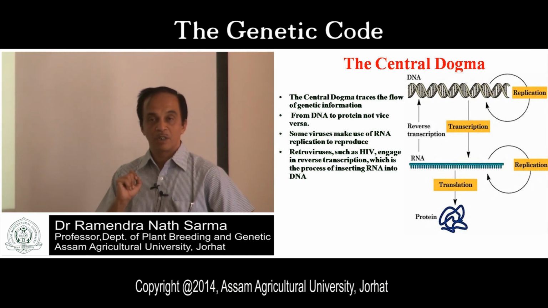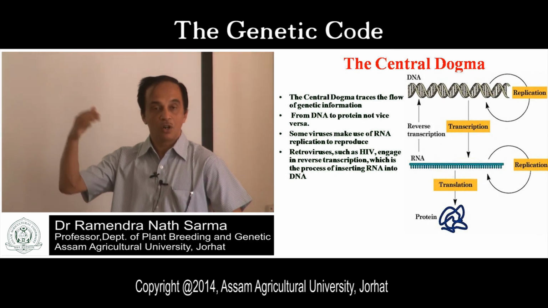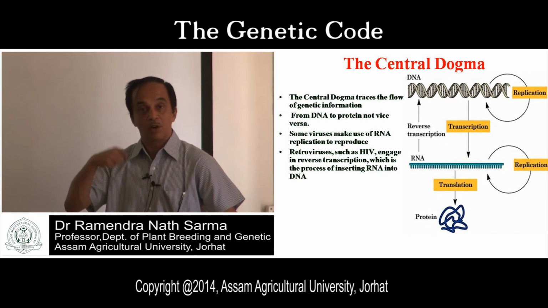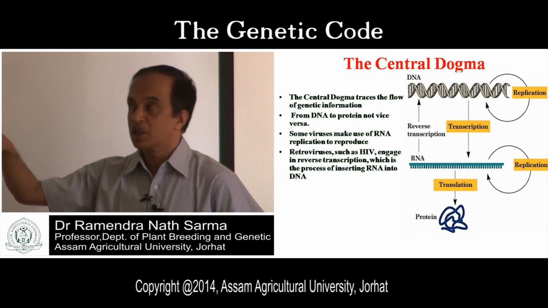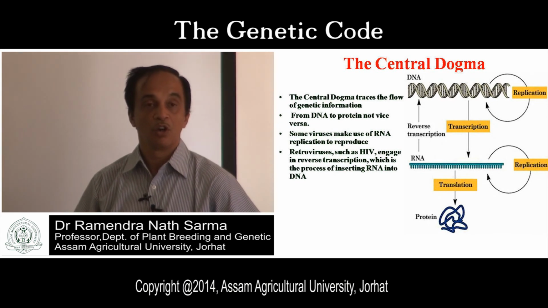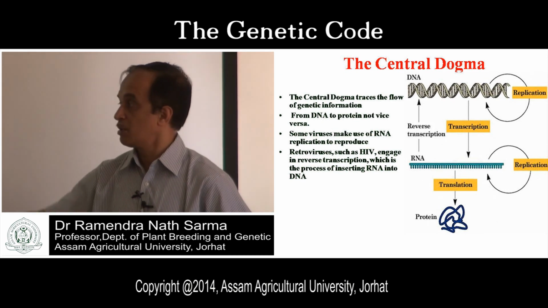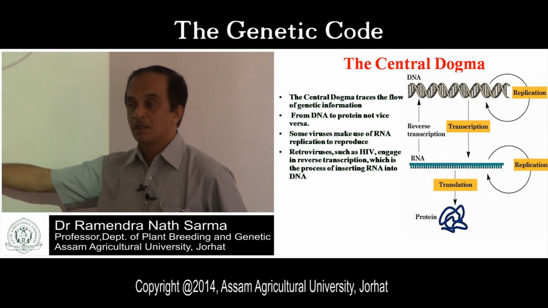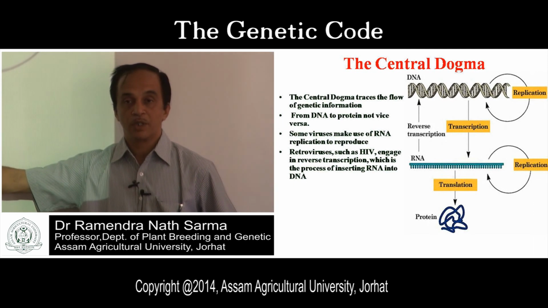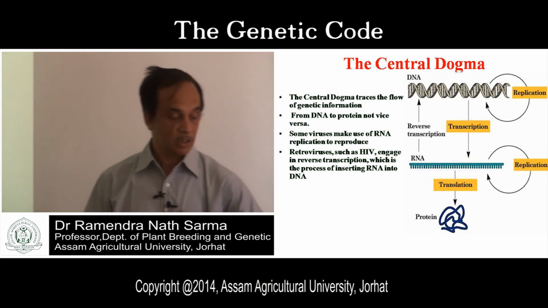So what is the central dogma of molecular biology? Information is coming only from DNA to protein or to the phenotype. It is not reverse. Whatever information is present in DNA or RNA will flow through two steps, transcription and translation. In these two steps, information flows from DNA to protein, not the reverse way. Ultimately, protein is responsible for the phenotype. Phenotype cannot dictate what genetic material you have.